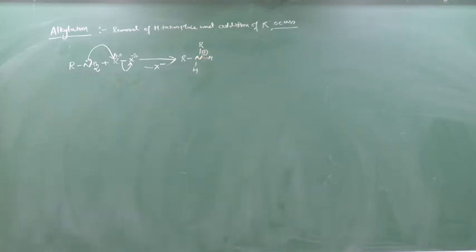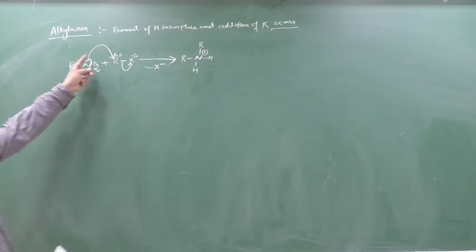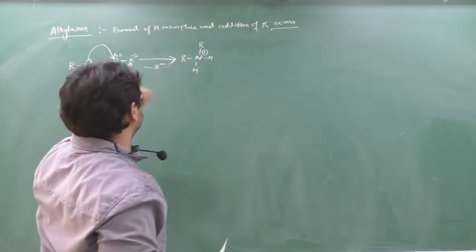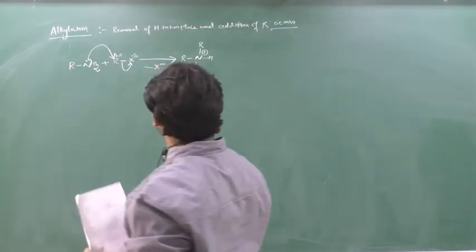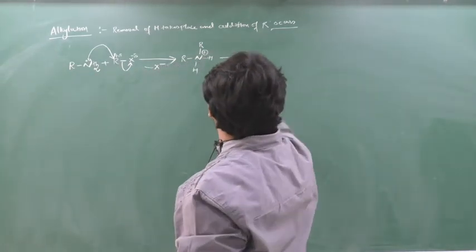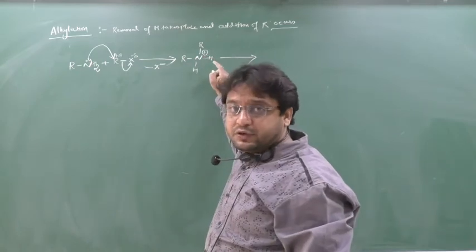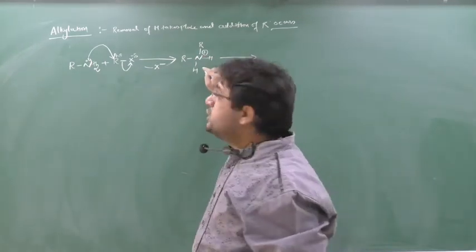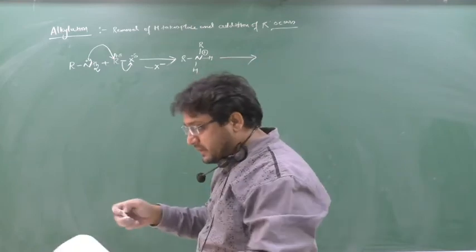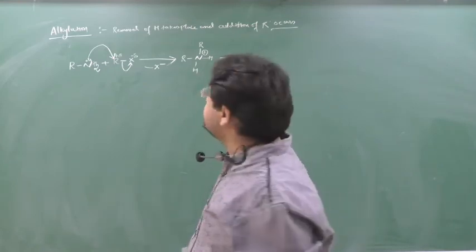This will take place, no? Because nitrogen will give its lone pair to this R, and one who gives the lone pair creates a positive charge. So X. Now this nitrogen has a positive charge, but nitrogen is an electronegative element, so it cannot exist with the positive charge. So it will try to attract the electron from its companion.